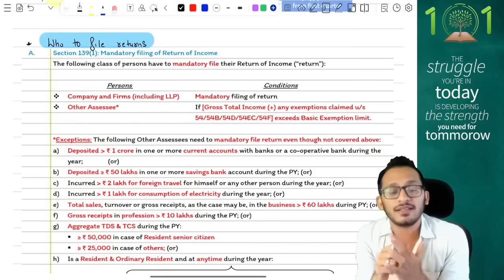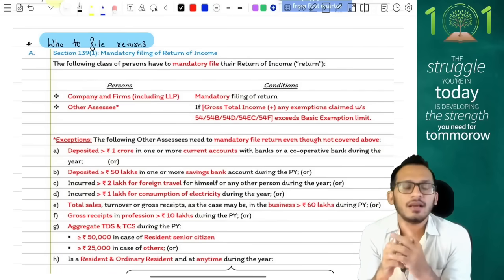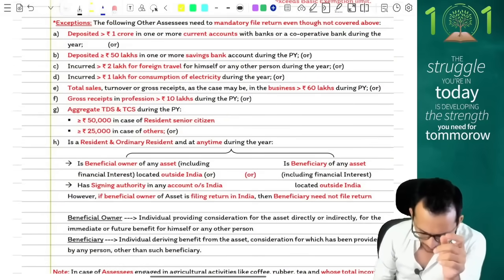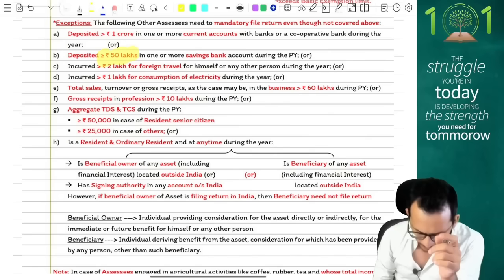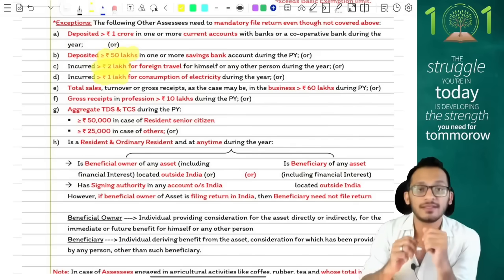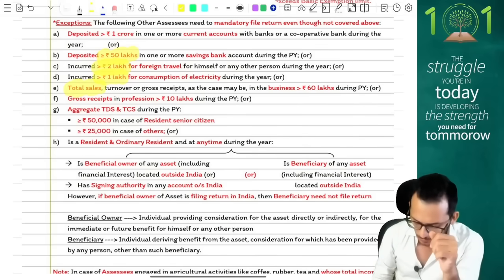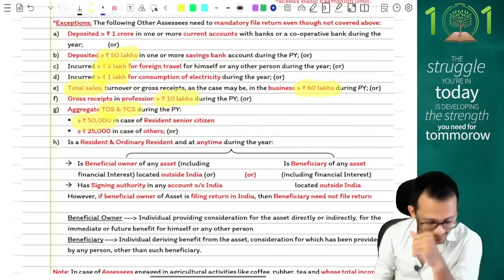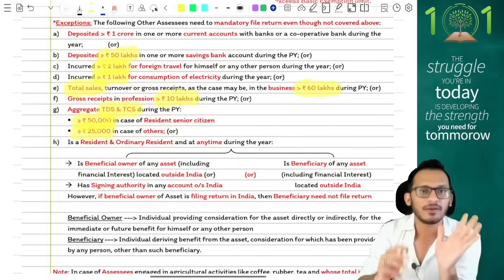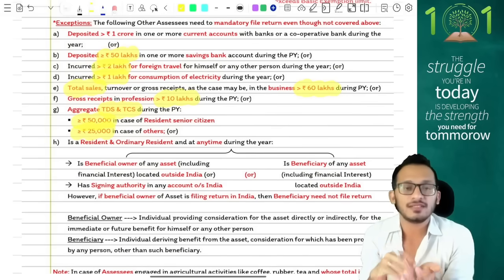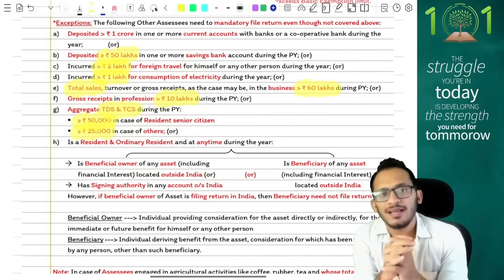But there is a second limb: if you have done some financial transactions, then also you'll be required to file your income tax return. What are the financial transactions? If you have deposited more than 1 crore in a current account, more than 50 lakhs in a savings account, if you have spent more than 2 lakh rupees on foreign travel, if you have incurred more than 1 lakh rupees in electricity expenses, if your total sales go beyond 60 lakh rupees in case of business and 10 lakh rupees in case of profession, if you have aggregate TDS or TCS of more than 50,000 rupees for senior citizens and more than 25,000 rupees for others. And finally, if you're an ROR and you have any foreign bank accounts or any assets located outside India, in all these cases return filing will become mandatory.